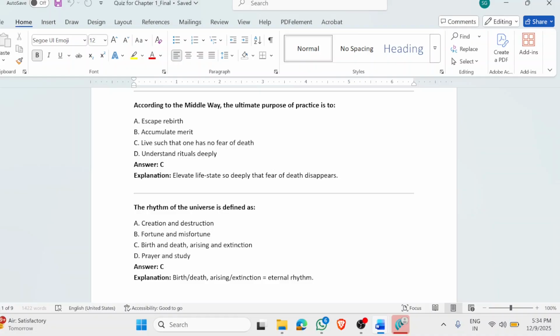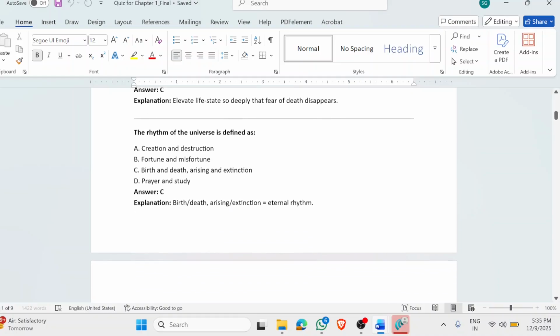extinction. So the rhythm of the universe: all living beings, no matter whether they are micro or macrocosm, whether as small as a virus or bacteria, or as big as a planetary system, whosoever falls under the living being category will definitely go through the cycle of birth and death. They will arise, and they will go to extinction. That is the rhythm of the universe.